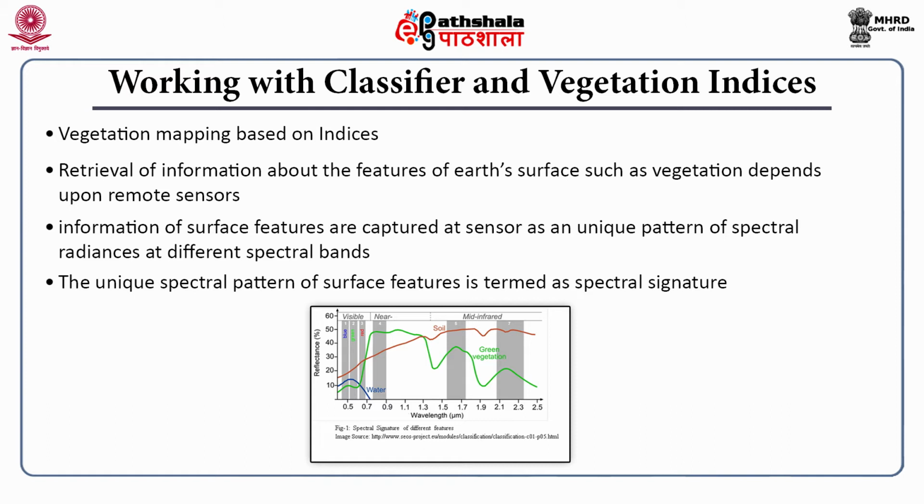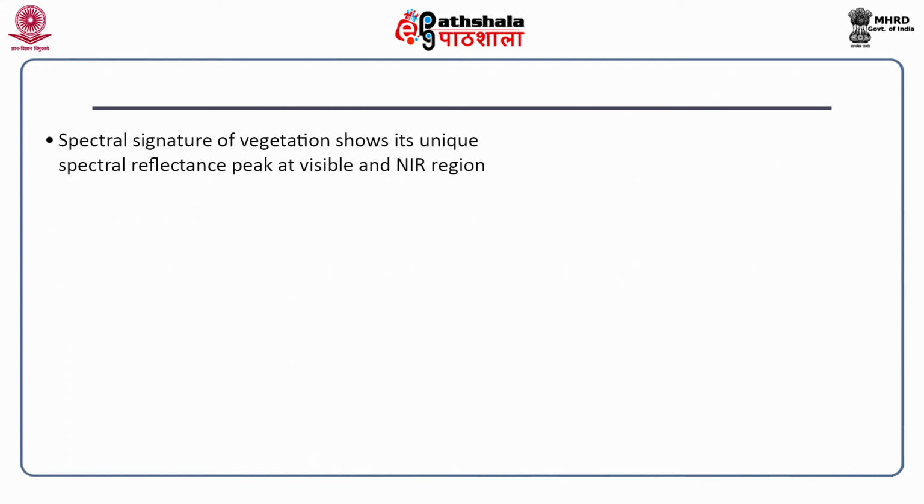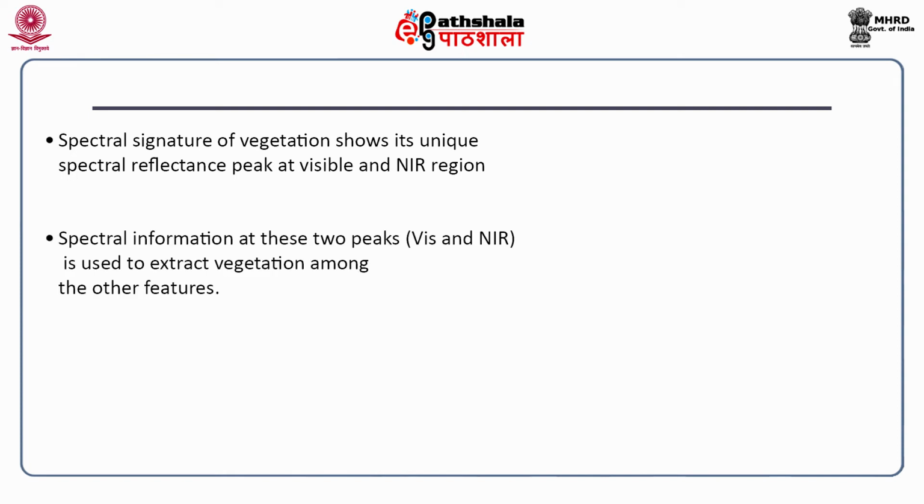Plants generally reflect radiation highly in the near infrared region. This is mainly due to the high air cell interface area within leaves. As water fills the air gaps, there is a decrease of multiple scattering and a decrease in near infrared reflectance. Spectral signature of vegetation shows its unique spectral reflectance peaks at visible and near infrared region. Spectral information at these two peaks, that is visible and near infrared, is used to extract vegetation among the other features.